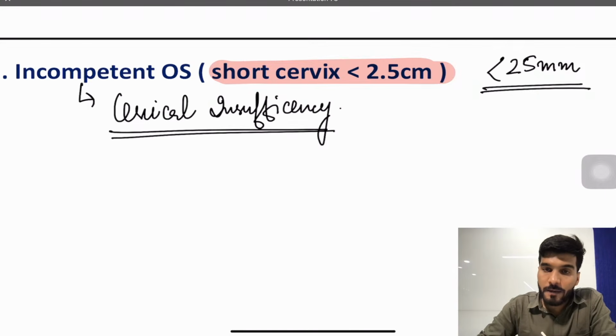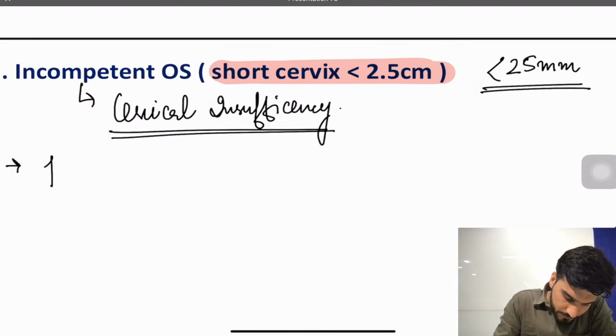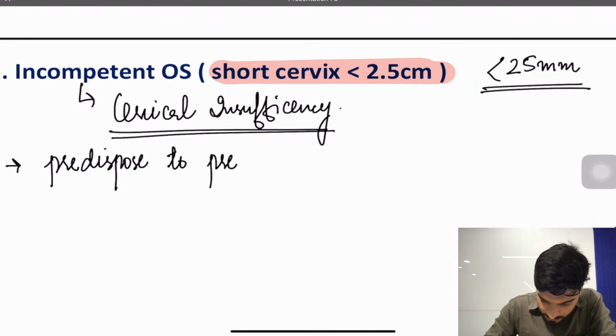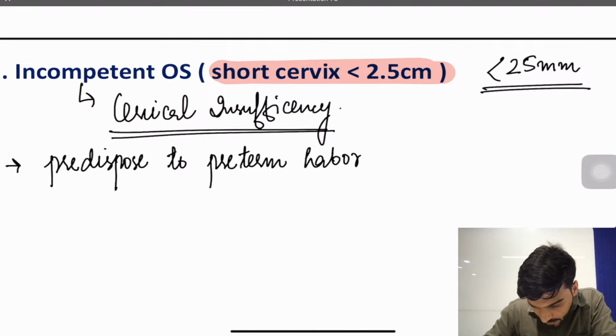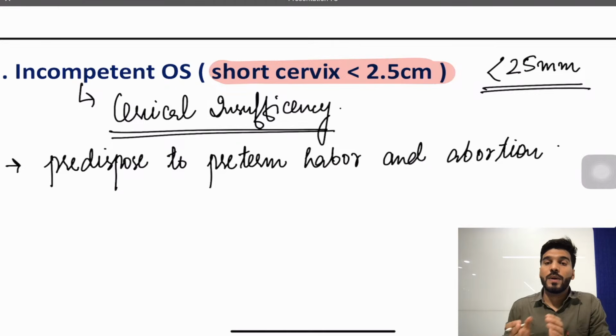Number second thing is, this short cervix will predispose to preterm labor and abortion. How? Because the cervix will dilate.